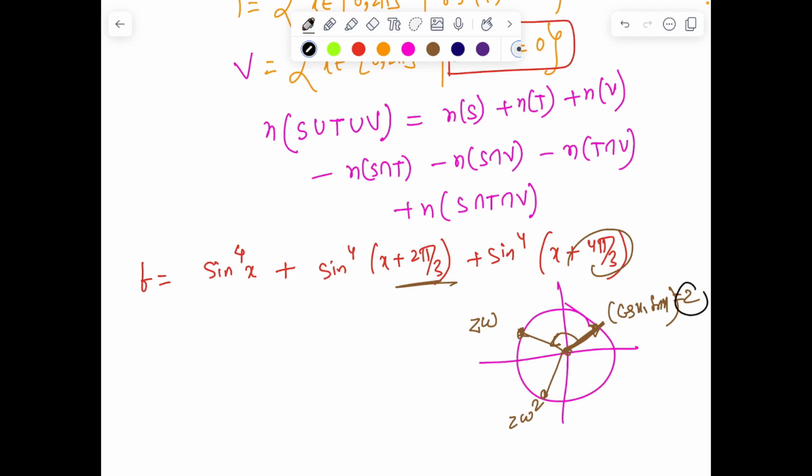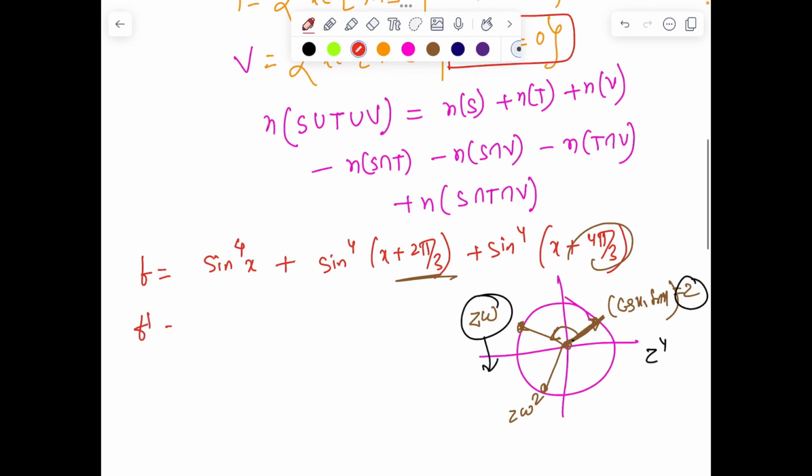तो अब देखो, if I take the power of z, मतलब मैं z का पावर 4 करूँ, okay, so z to the power 4 will become cos 4x, sin 4x. So it's not sin to the power 4, in fact it will become cos 4x. But still, this problem can also be thought of from this angle. That is method 1. Other is maybe we can differentiate and try to find.